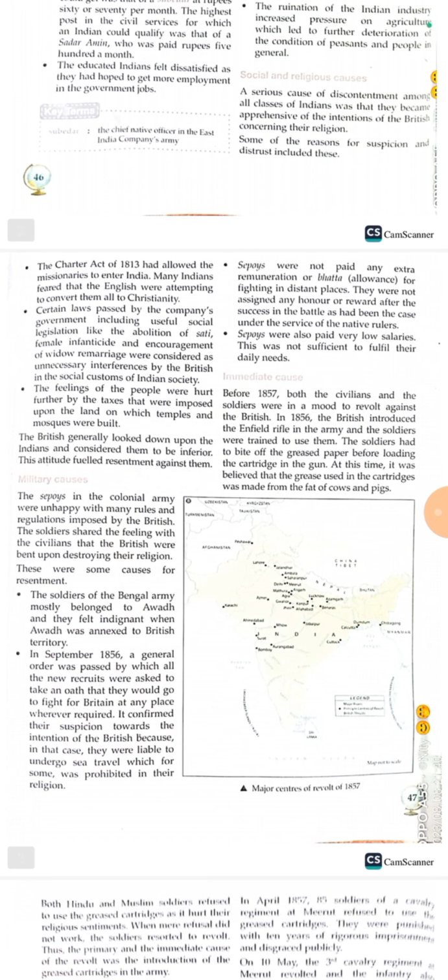First, the Charter Act of 1813 had allowed Christian missionaries to enter India, who could preach and spread the Christian religion in India. Many Indians feared that the English were attempting to convert them all to Christianity. Hindus and Muslims were feeling that their religion was in danger. They believed that the activities of Christian missionaries would lead them to convert to Christianity, right?